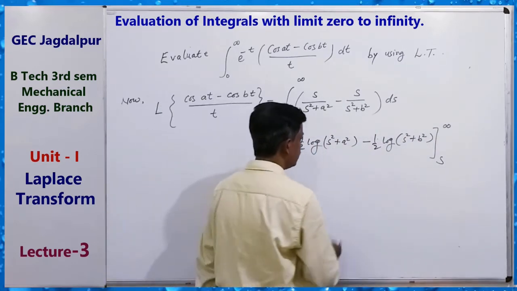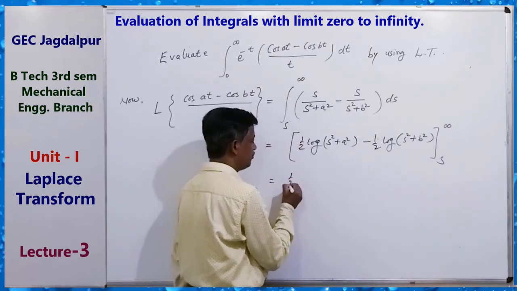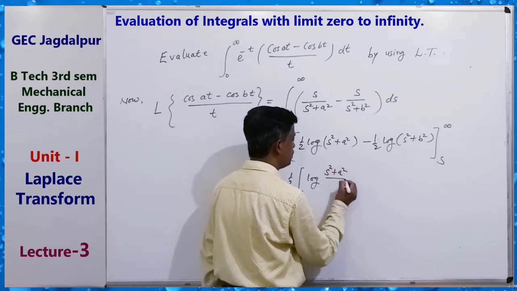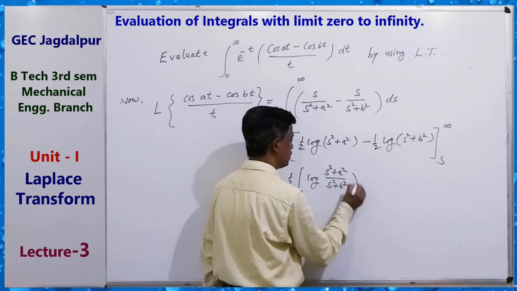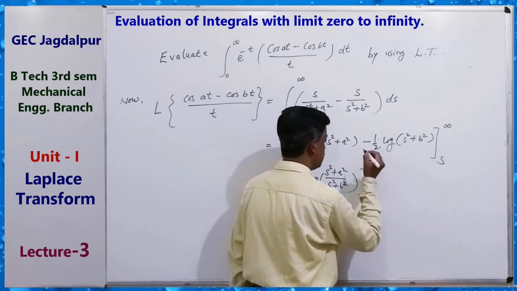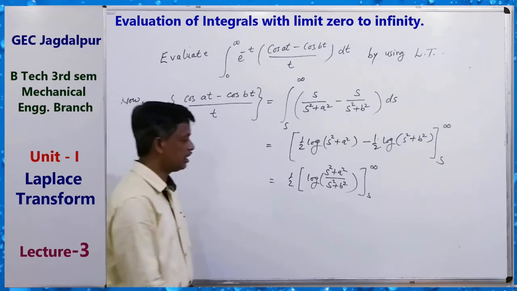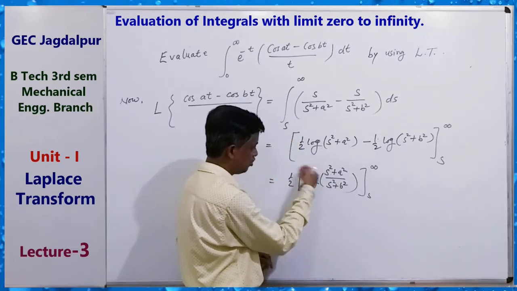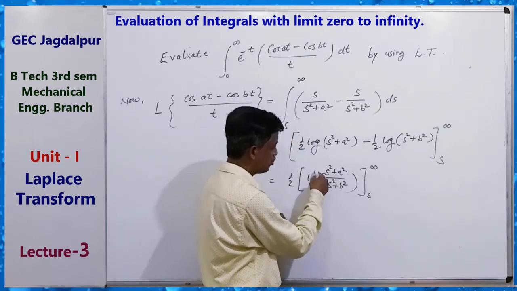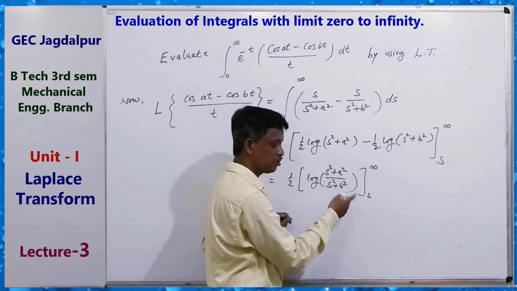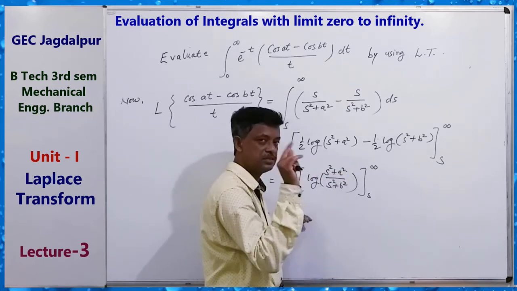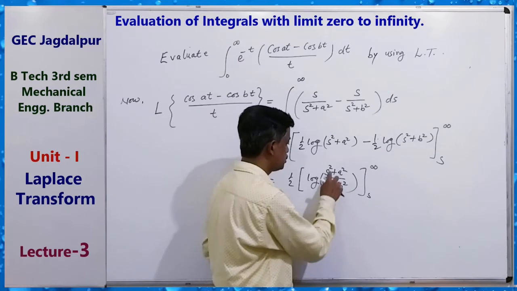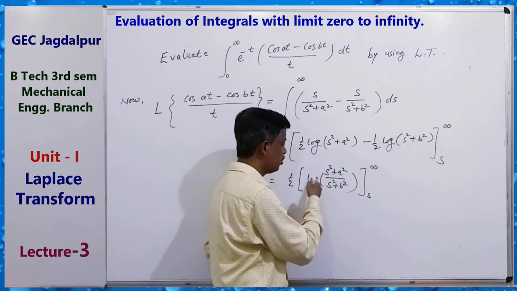Now this is equal to half log of s square plus a square upon s square plus b square, from s to infinity. Now at the time of putting the limit, take s square common, then 1 plus a square by s square upon 1 plus b square by s square. a square by s square means 1 by infinity, 0, b square by s square means 1 by infinity, 0. So s square cancels, log 1 is 0.